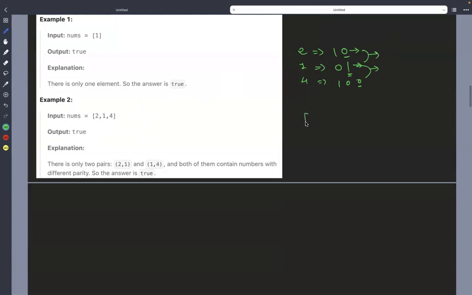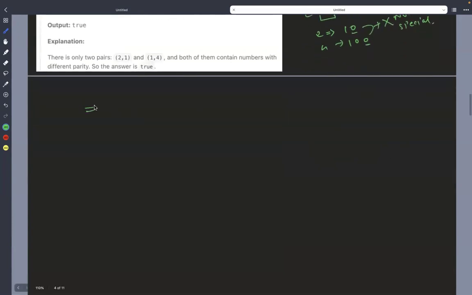Now let's say we have the example 2 4 1. What can we say here? Are the parities of 2 and 4 the same or not? If we represent them in binary, 2 is 1 0 and 4 is 1 0 0. Checking the parity, which means the last bit, the last bit is the same. So we can't say this is special. No, this is not special. Okay, so this is what we have to do in the code. Easy. Let me write the approach for what we have to check here.